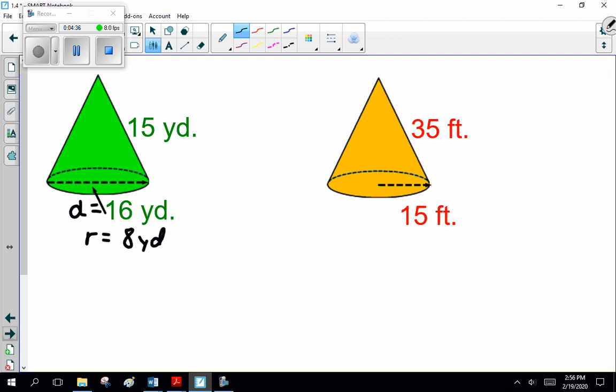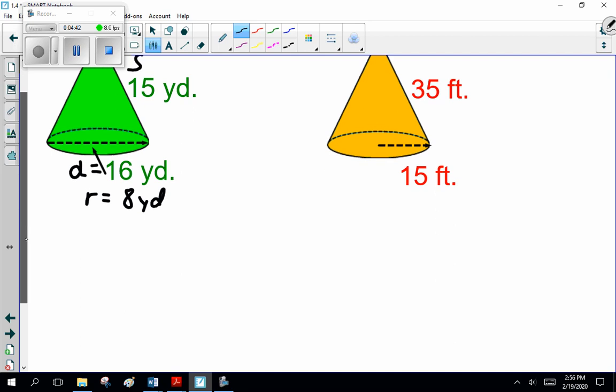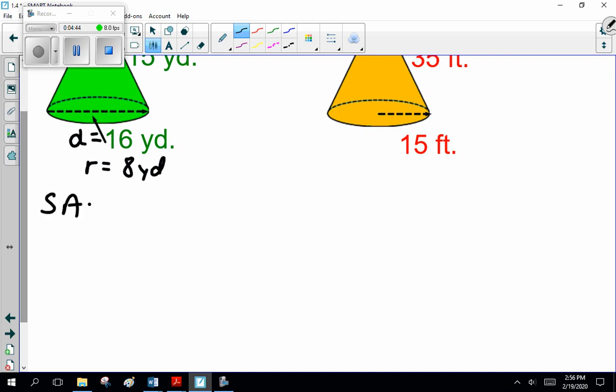S is the slant height. So this is s, 15 yards, and the radius is 8 yards. As I said, this is one new formula for you. It's the only formula you need so far. I need that written out, and don't mistake that for a suggestion. Write it out.